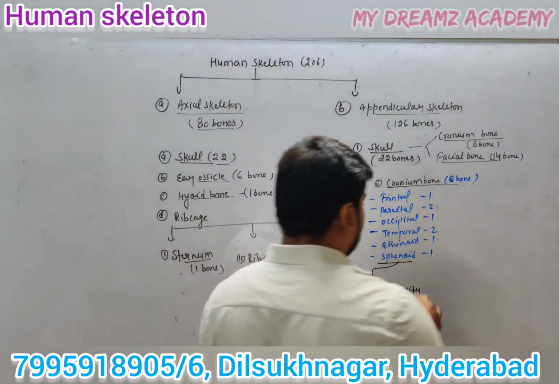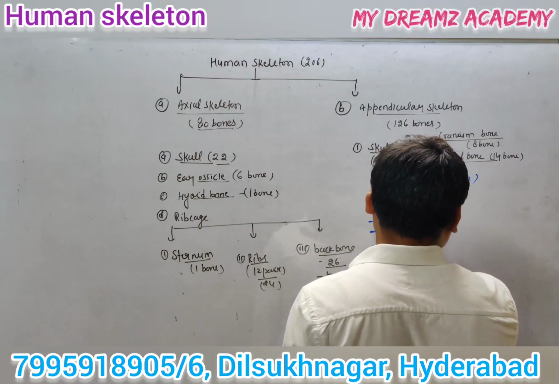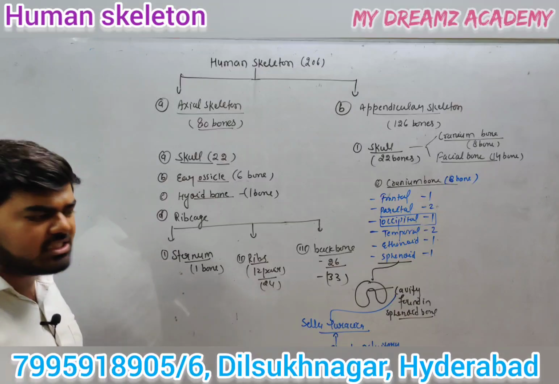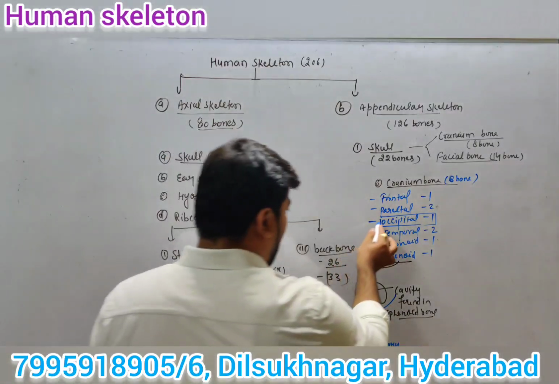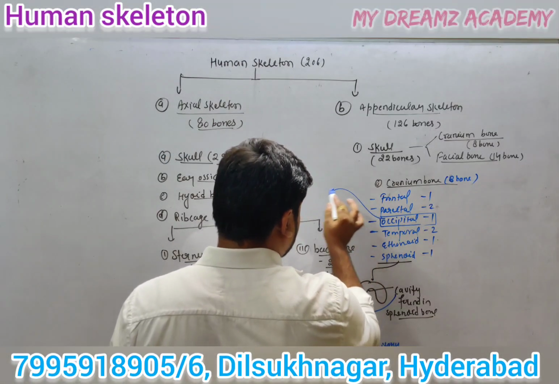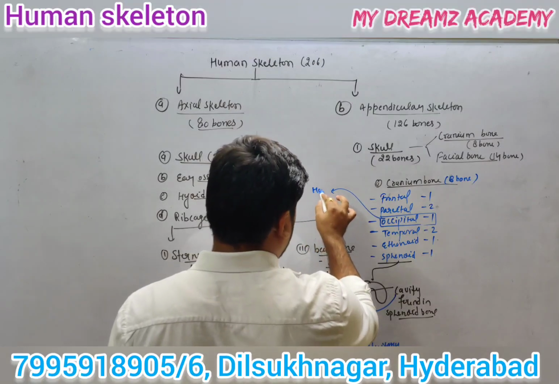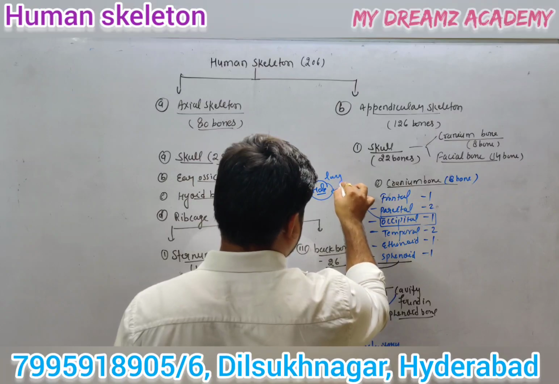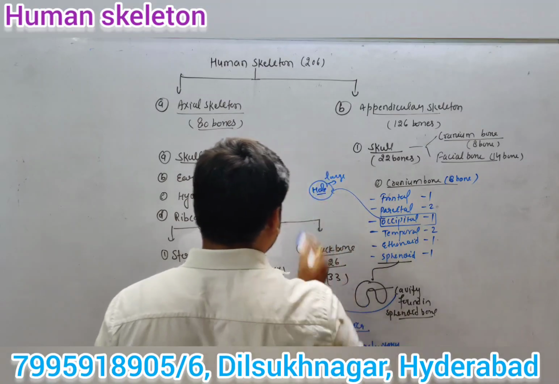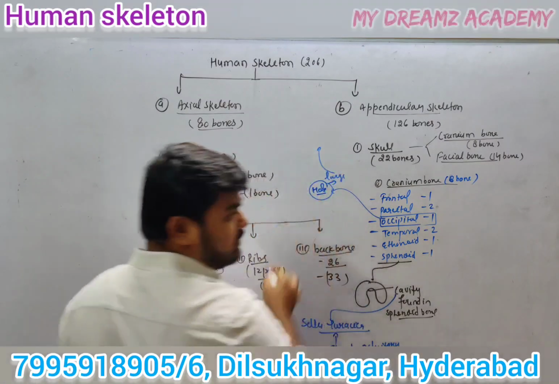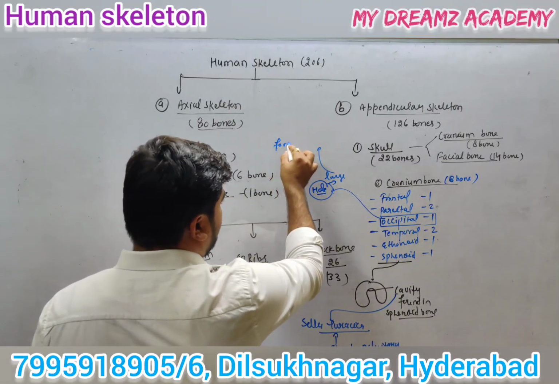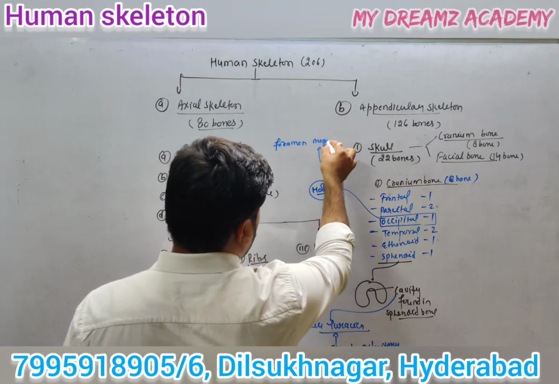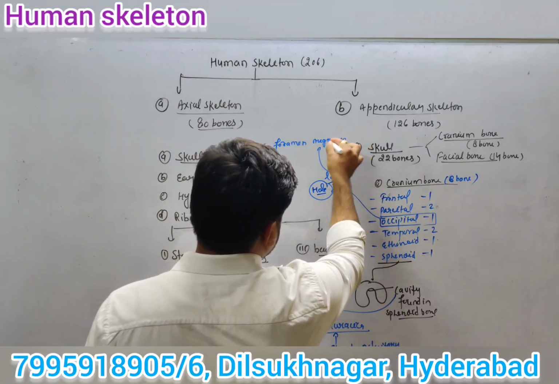The same applies in the case of the occipital bone. The occipital also has a hole, one large hole. This large hole is known as the foramen magnum. It is called the foramen magnum.